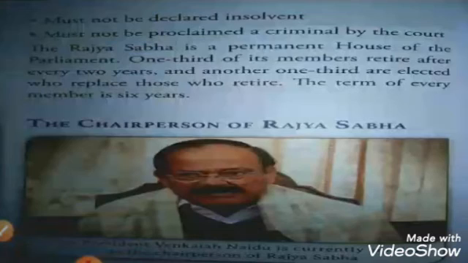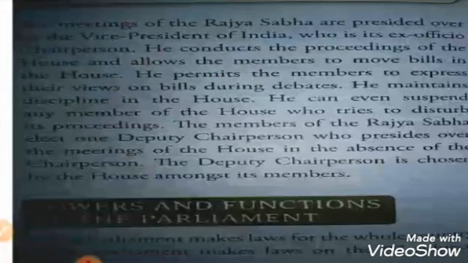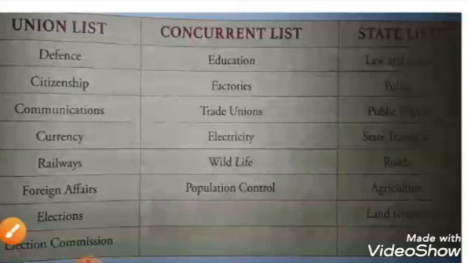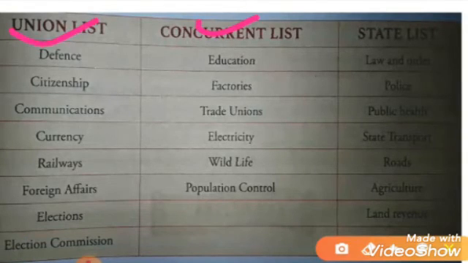So the parliament has the power to make laws on 97 subjects. Here you can see the union list, concurrent list and state list. The union list has 97 subjects, and the concurrent list has 47 subjects under it. So for these two lists, the union and concurrent lists, Parliament has the power to make laws, and it can make different laws on the subjects under the union list and concurrent list.